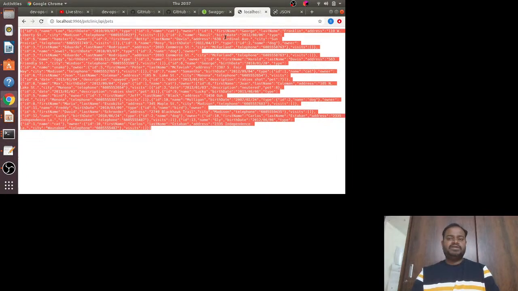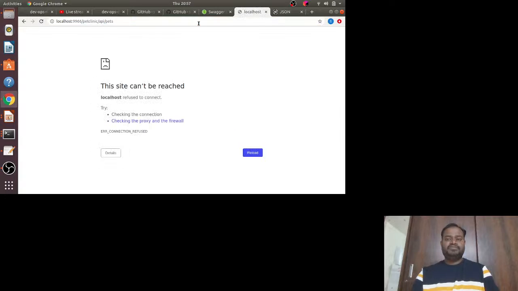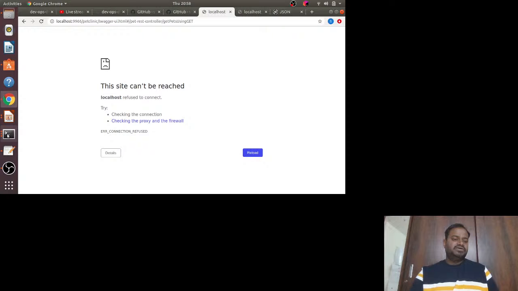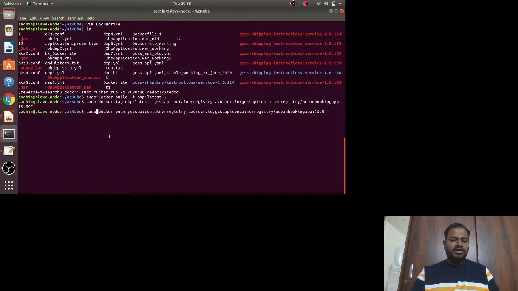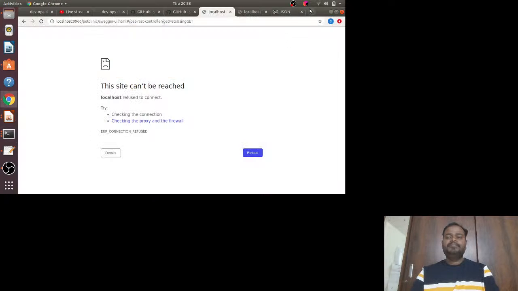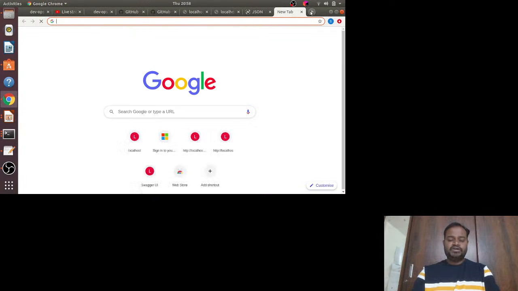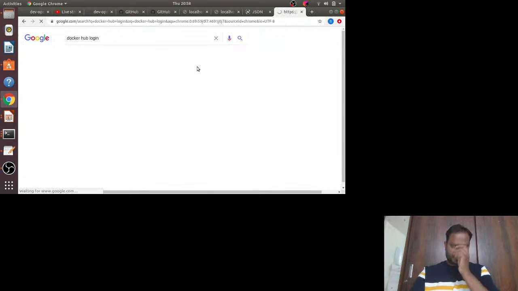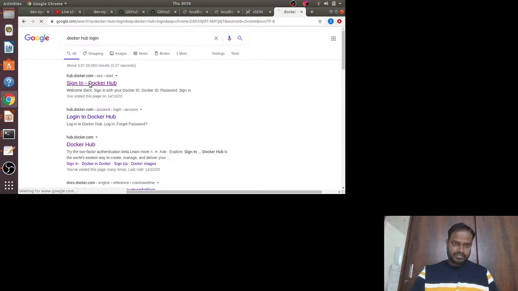Now you can also see the proof that it will not work now, because we have brought the application down. Okay, now for Docker Hub, what you have to do is visit Docker Hub and click Docker Hub login. You have to sign in basically. Without signing in you can't do it. If you don't have an account, you create one.